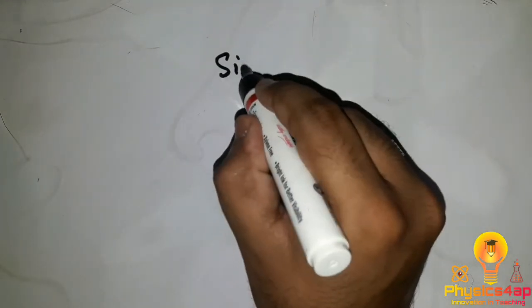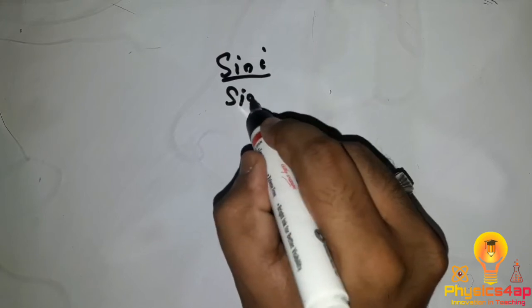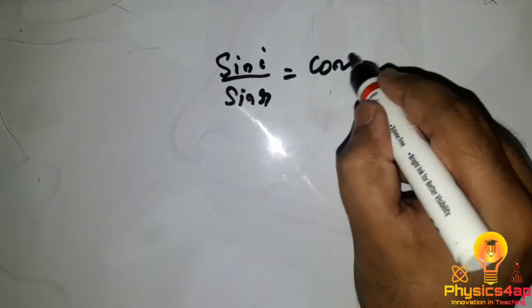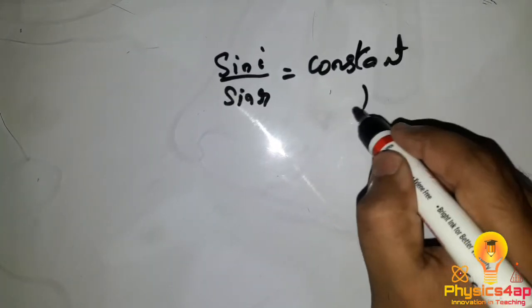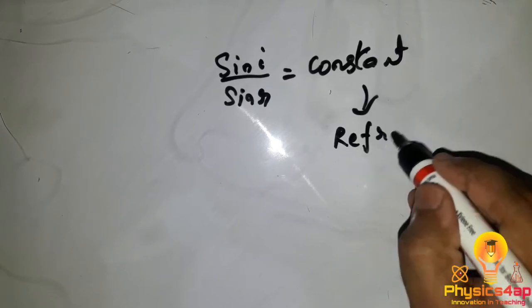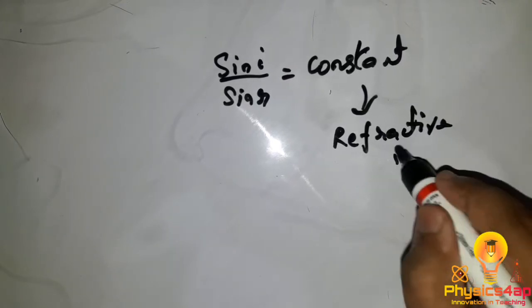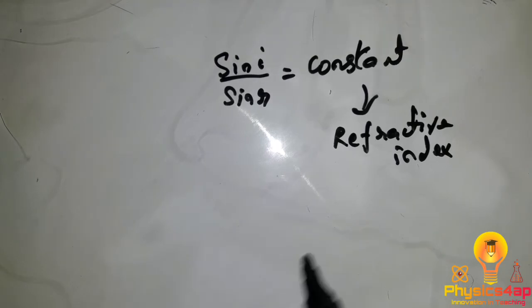From Snell's law we have proved that sin I by sin r is equal to a constant, and this constant value represents the refractive index of the material, the material which we have taken.